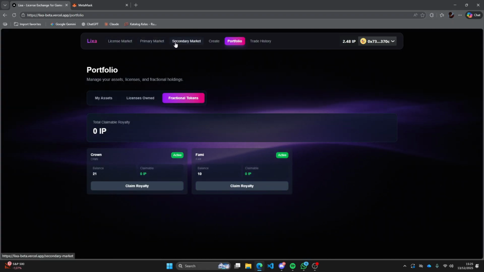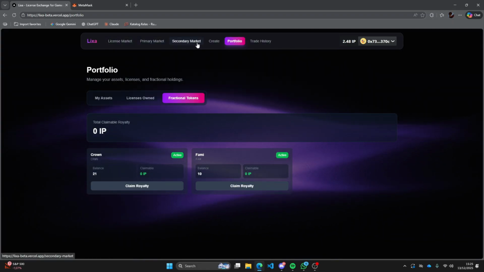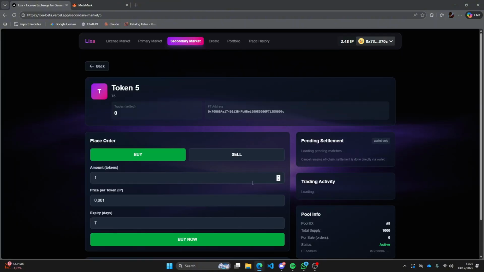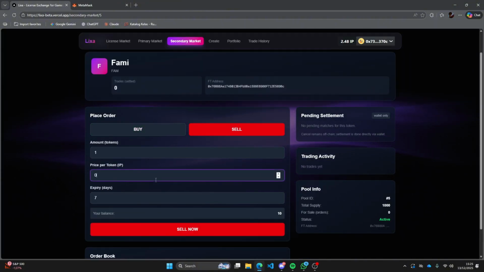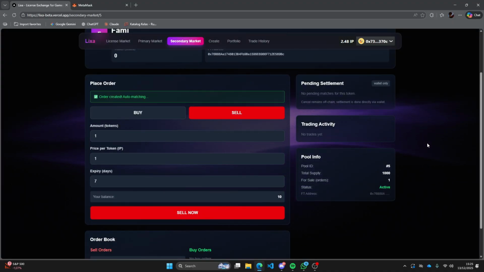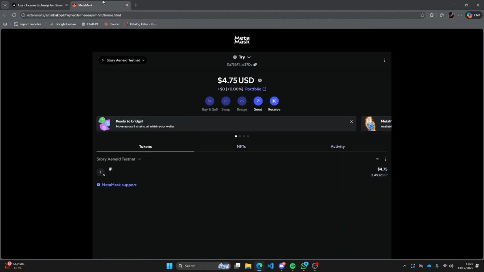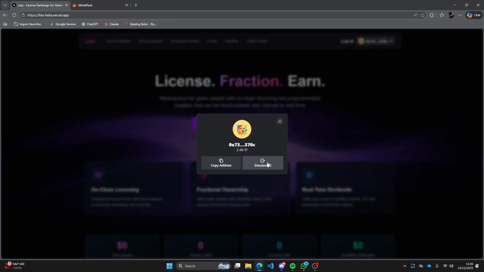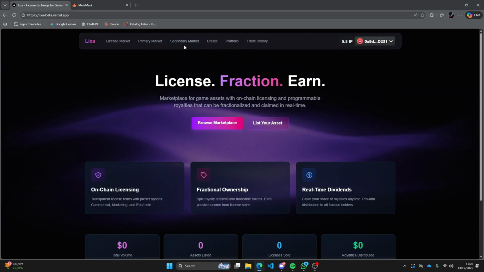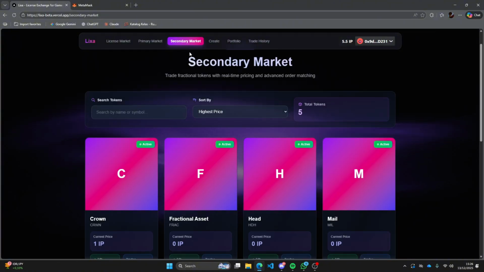Next, I will explain the secondary market and demonstrate how buying and selling transactions work. In the secondary market, users can trade fractional tokens with other users using a real-time order book. Unlike the primary market, transactions here happen between users, not directly from the asset creator. On this page, users can place buy or sell orders by specifying the token amount, price per token, and order expiry. Sell orders allow users to offer their tokens for sale, while buy orders represent demand from other users.